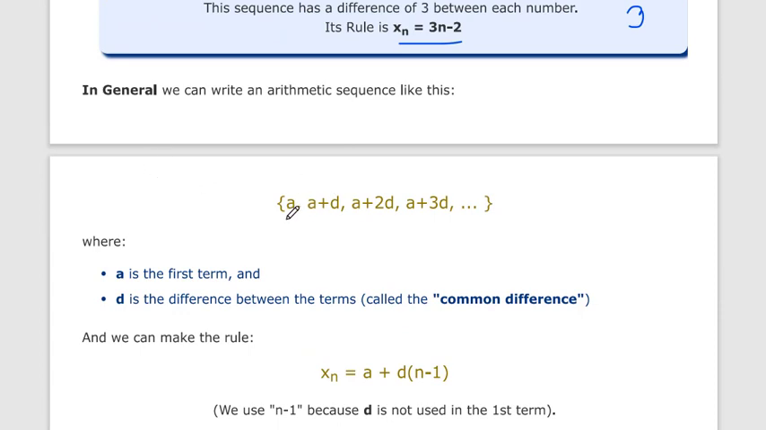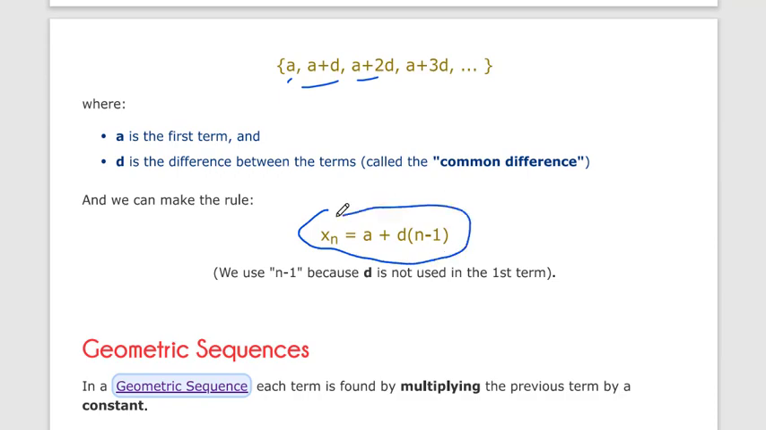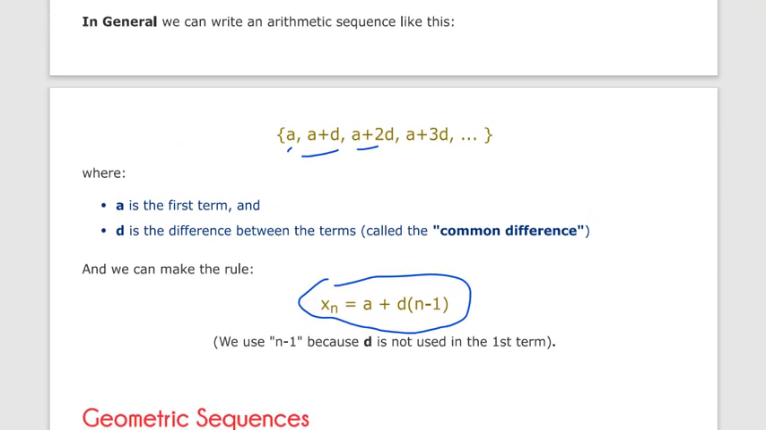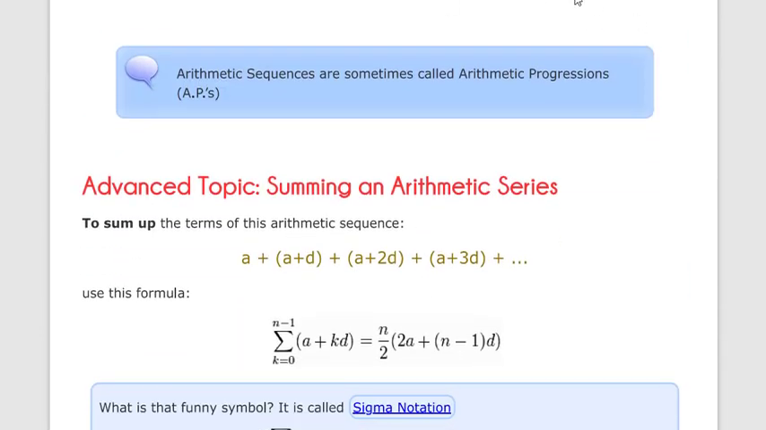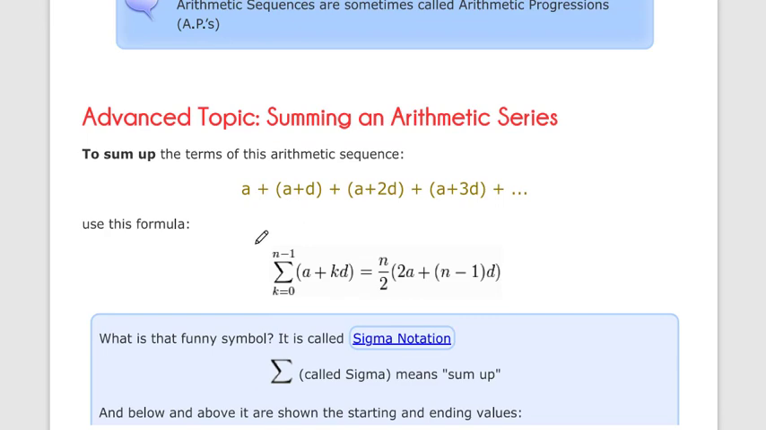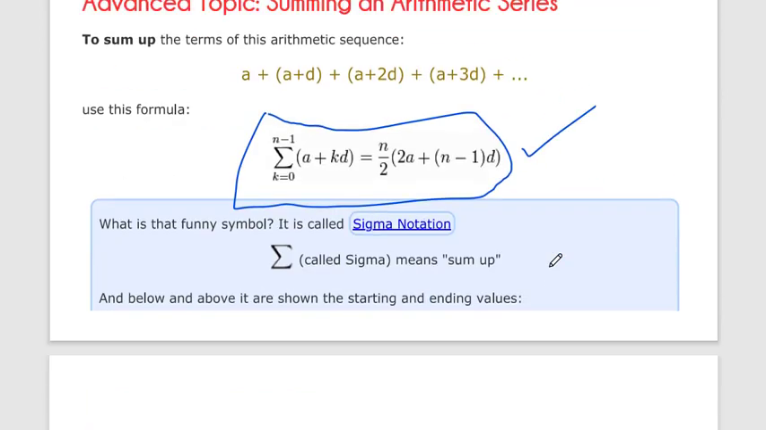In general an arithmetic sequence is written like this: a, a plus d, a plus 2d, a plus 3d. a is the first term, d is the common difference, or you can say xn equals a plus (n minus 1)d. Also in arithmetic we have discussed the summation of an arithmetic sequence. We have seen the sum rule: n by 2 times (2a plus (n minus 1) times d). You have to remember it, and in the exam these types of questions are always asked.